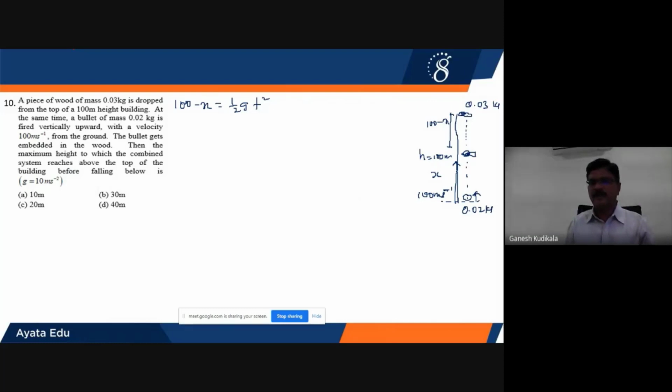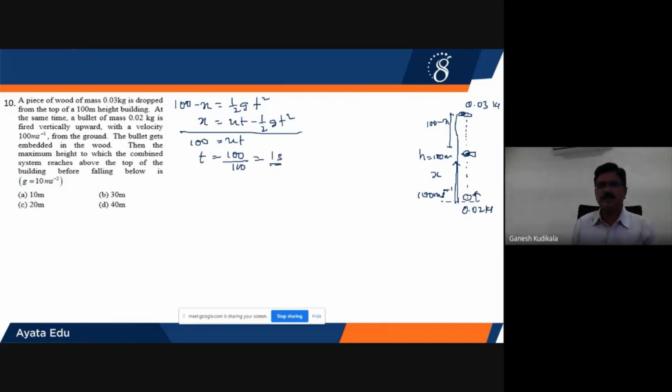Whereas the vertically projected body, like the bullet, travels x equals u t minus half g t square from kinematics. So when I add these two, the terms will get cancelled. It is 100 equals u t, and as you know, u is equal to 100, and the height is also equal to 100. So therefore, the bullet hits the block after a time interval equal to 1 second.